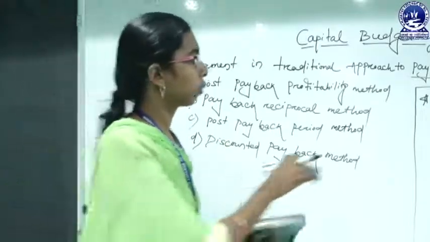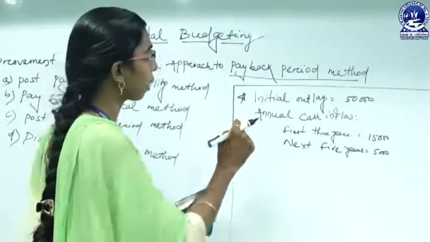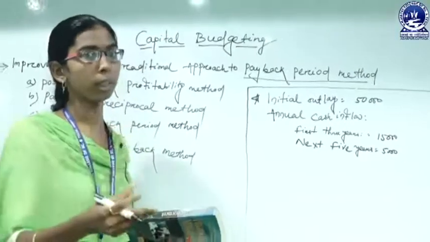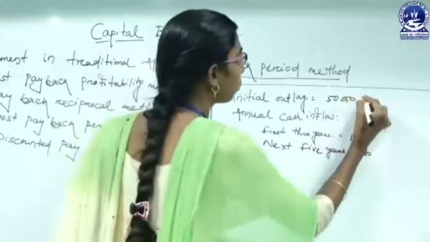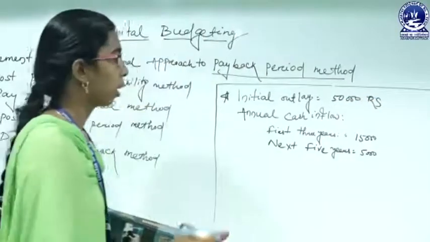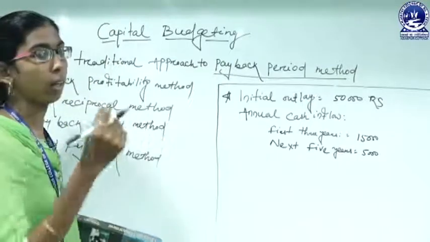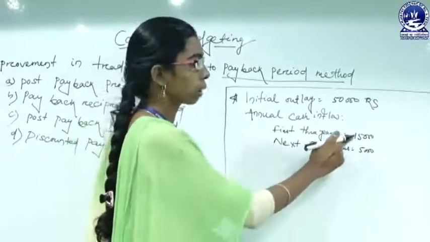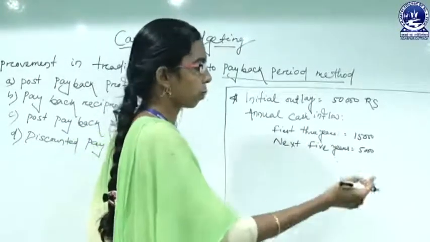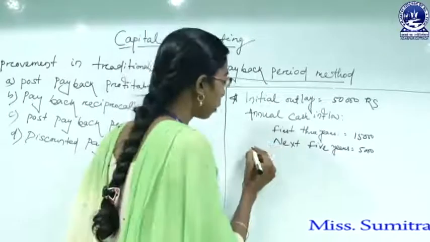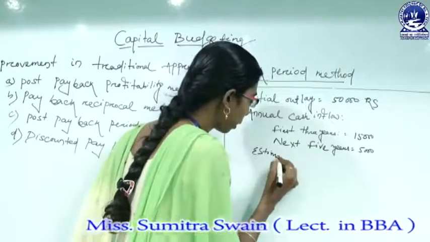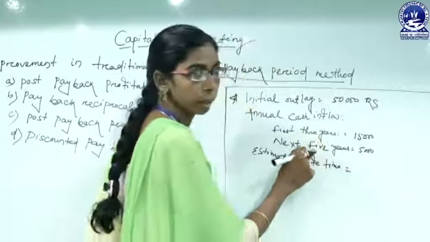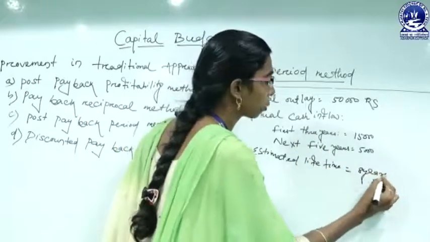If we see this example, the initial outlay, meaning what we invest at the beginning of the project, is 50,000 rupees, and the annual cash inflow, meaning what we get back every year, is 15,000 rupees for the first 3 years and 5,000 rupees for the next 5 years. So the estimated lifetime of this project is 3 years plus 5 years, in total 8 years.